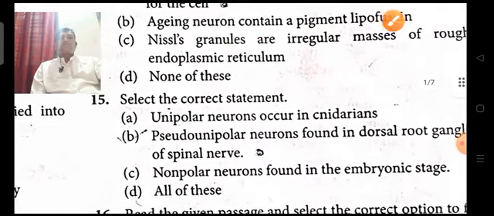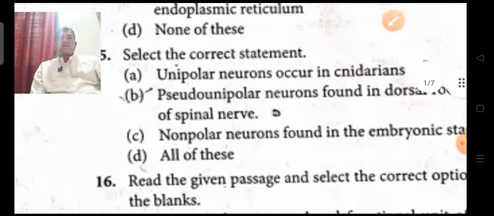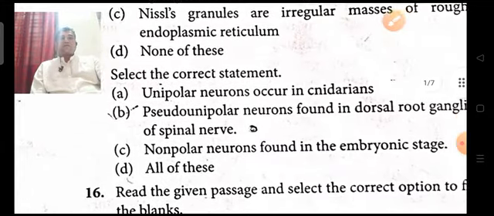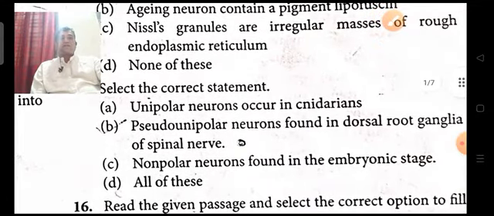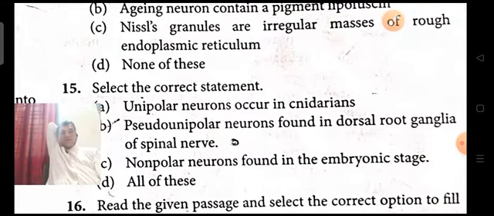Next, 15th question. Select the correct statement. Unipolar neurons occur in cnidarians. Pseudo-unipolar neurons are found in the dorsal root ganglia of spinal nerves.